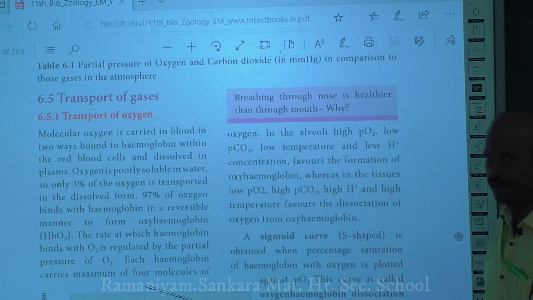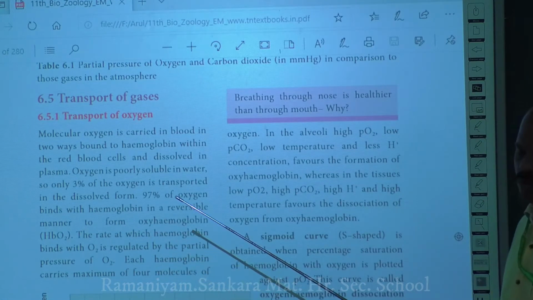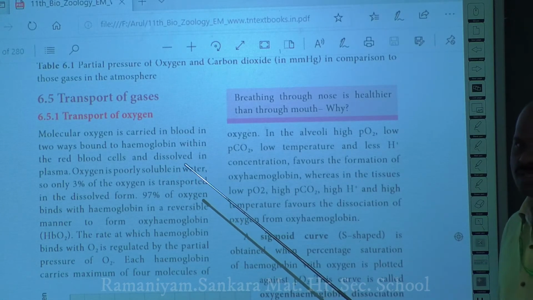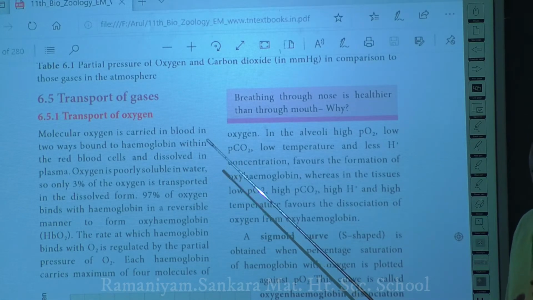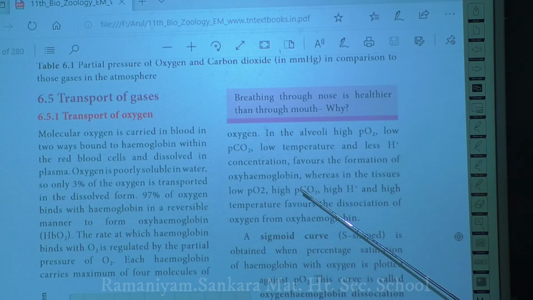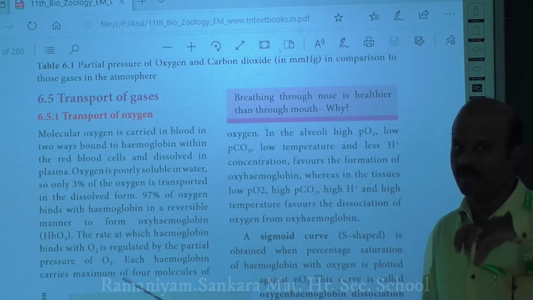When oxyhemoglobin is formed, it is transported in the blood to deliver the oxygen to the tissues. In the tissues, what is the condition that is helpful for the dissociation of oxyhemoglobin? In the tissue, you will have a high partial pressure of carbon dioxide, a low partial pressure of oxygen, a high hydrogen ion concentration and a high temperature. All these prevail in the tissue.